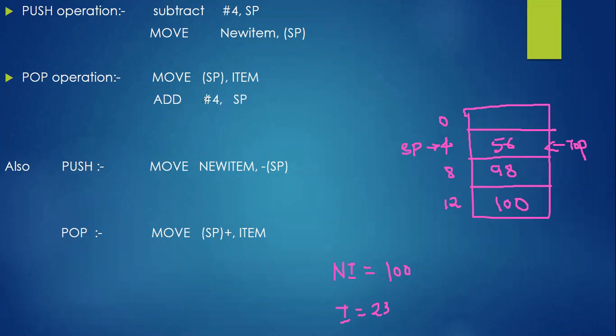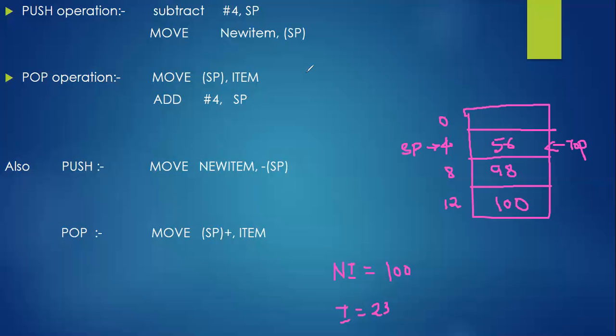Add hash 4 comma SP. What was SP pointing to previously? SP was pointing to 0 exactly. Add hash 4 comma SP will update our stack pointer from 0 to 4. Is it right? SP was pointing to 0, 0 plus 4, so SP will be pointing to 4 now. What is the value residing there? 56. So if you try to pop, then 56 will be popped out in the next cycle.